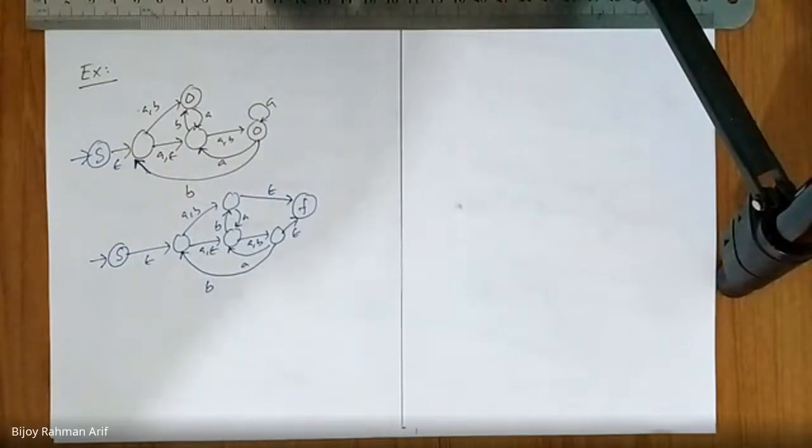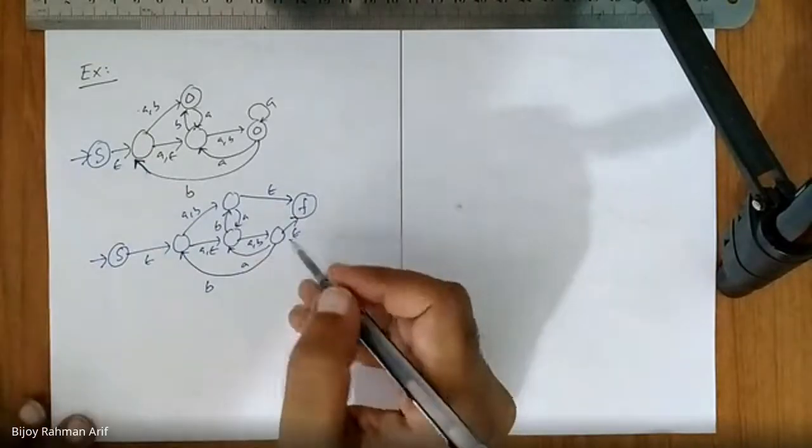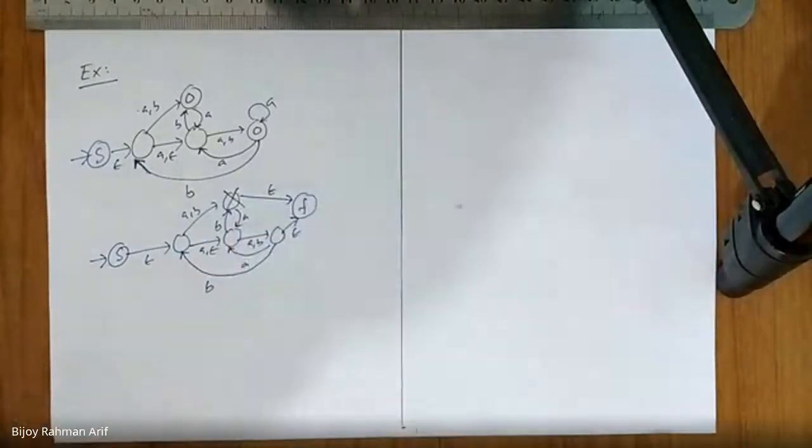Now we are going to remove states one by one. So which one must I remove first? All of it seems very complicated, so don't waste too much time finding out the complicated edge. I'm just thinking this one should be less complicated. I'm going to remove this. So if you remove this, what do I get? I have to compensate many things.